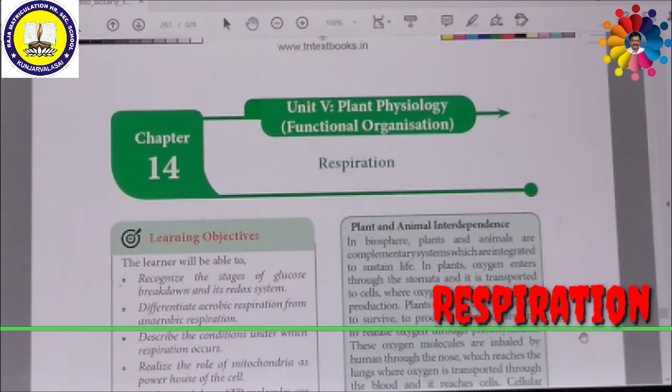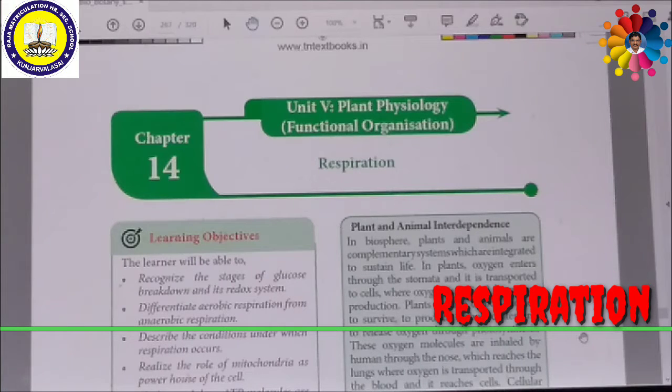Dear students, now we are going to start a new chapter, that is respiration. Chapter 14, respiration in plant physiology. In this chapter, we are going to discuss the detailed importance and the process, how it takes place in plants, animals, almost all living organisms.